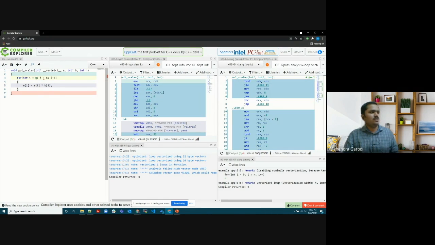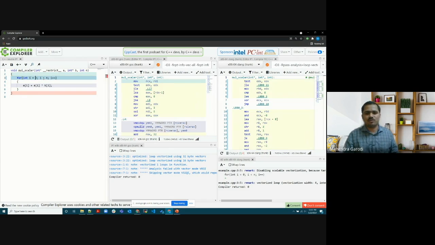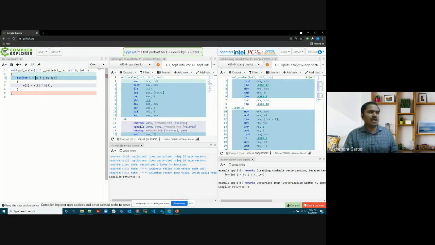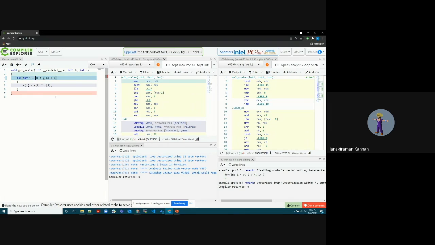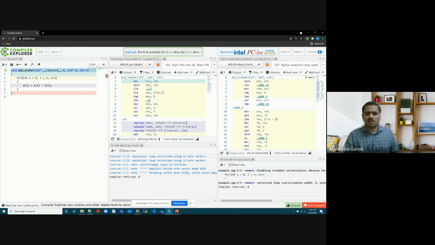Here, instead of starting from 0, you can start from some arbitrary number and increment i with some constant as well. So this is the first example which we saw here, and when I used native, I was able to get code which was vectorized with 32-byte vectors. Then I was talking about the epilogue, which generated another set of instructions, vectorized using a 16-byte vector.